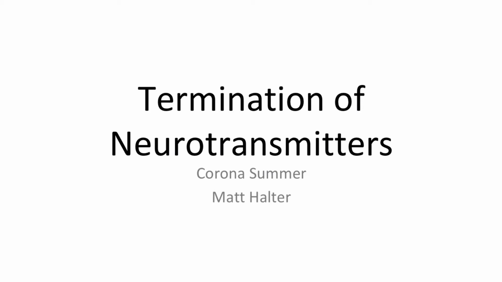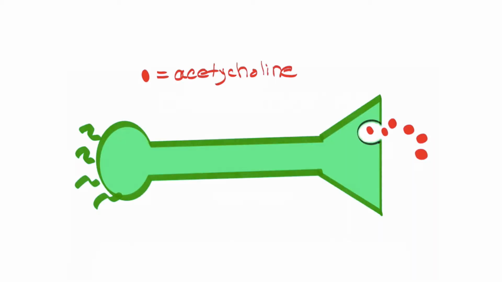Termination of neurotransmitters is pretty important for the whole process of excitation of downstream cells. When I say downstream cells, I mean downstream of the neuron that's releasing the neurotransmitter. So that downstream cell could be another neuron, it could be a heart cell, a skeletal muscle cell, a host of other cells within the body. So I'm going to take a look at this.